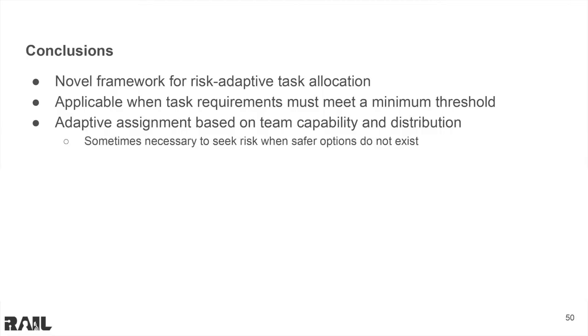This means taking risk when safer options do not exist. Additionally, our method does not need to know a priori how much risk the robots should take. It adapts its allocation and only takes as much risk as it needs.